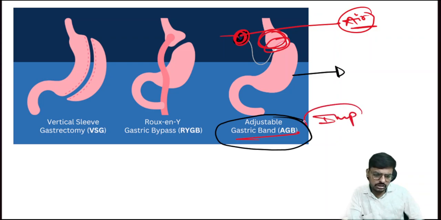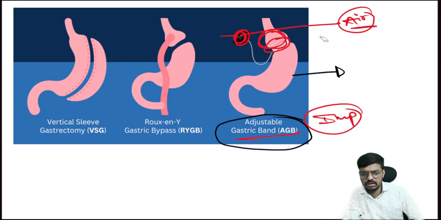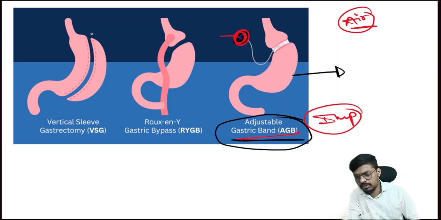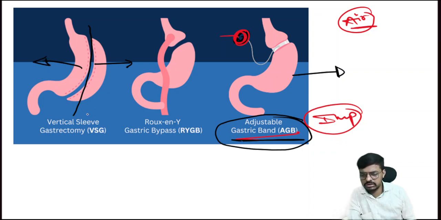It is important. The examiner may give an image like this, where there is a stomach, and around the stomach there is a band with an adjustable port. That is what we call the adjustable gastric band. This will be done in bariatric surgery. In some cases we will cut the stomach like a sleeve, that is vertically. Here they have taken the incision and separated the half portion of the stomach, and only half of the stomach is remaining. So this is what we call the vertical sleeve gastrectomy.